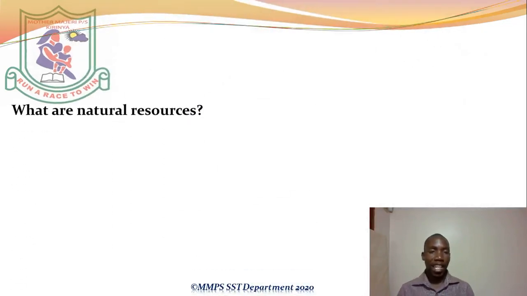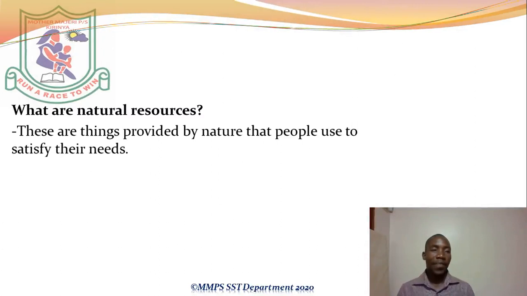Now, what is a natural resource? These are things provided by nature that people use to satisfy their needs. One can also say these are things that exist on their own and are useful to man. Things that exist on their own and are useful to man, or things that satisfy man's needs and they exist on their own.